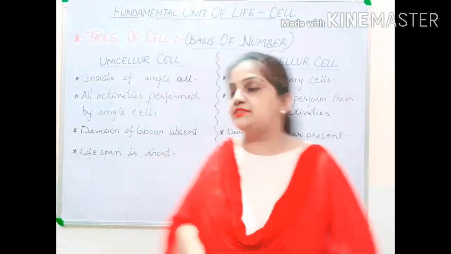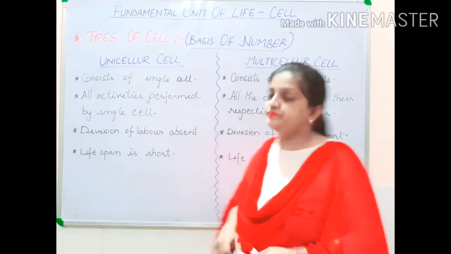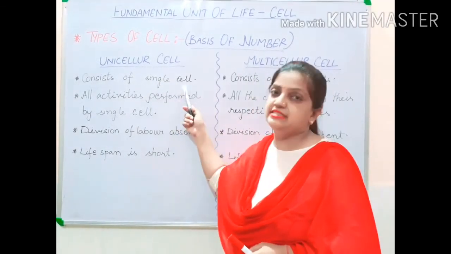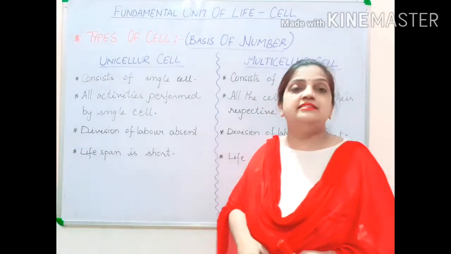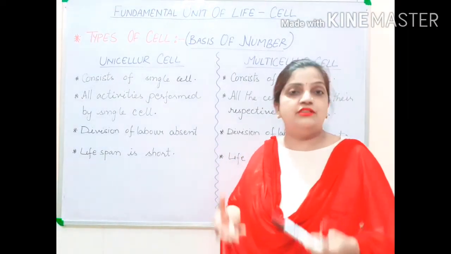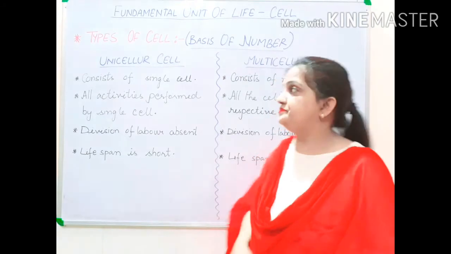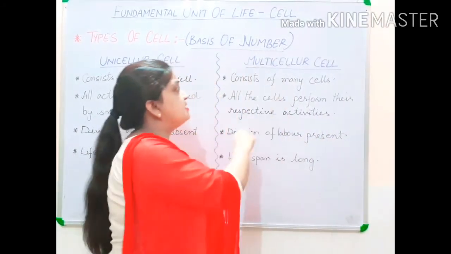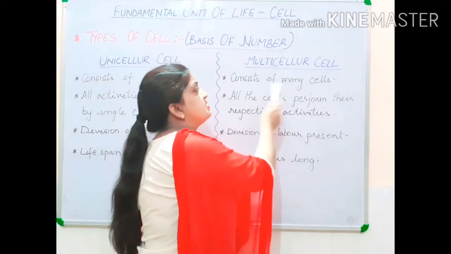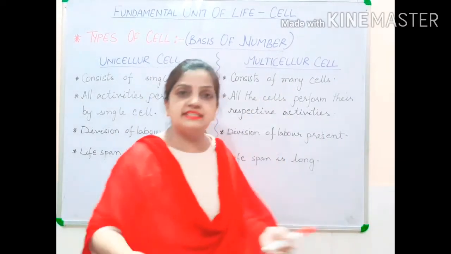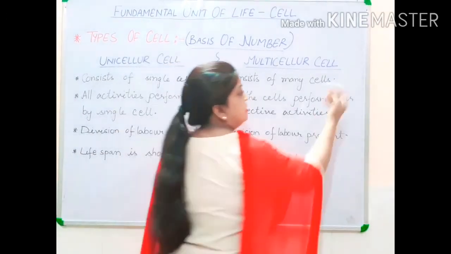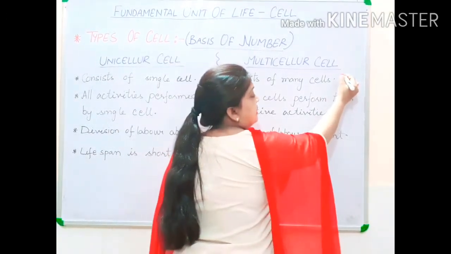So let us now start with the unicellular. Unicellular organisms consist of a single cell. It means that the cell is single, the organism is single. In the case of multicellular, the organisms consist of many cells. If I draw the diagram, you will understand nicely.